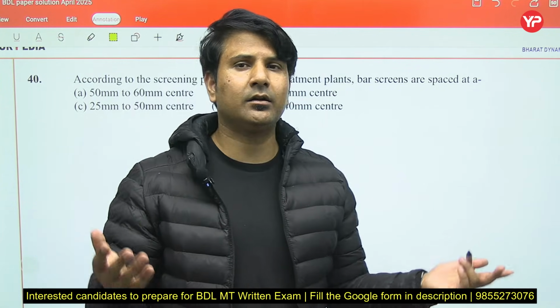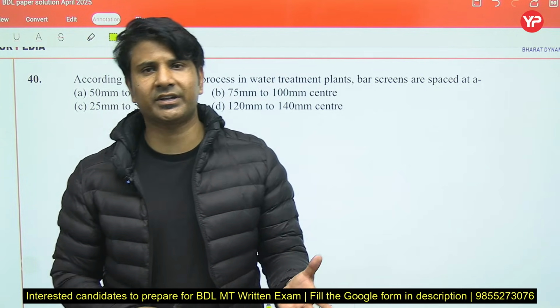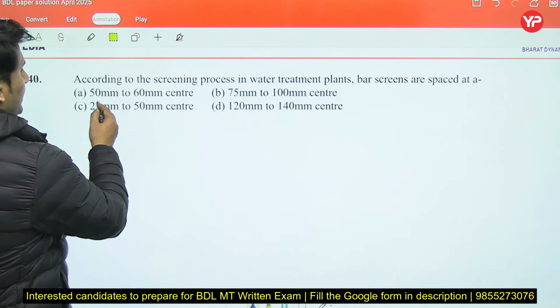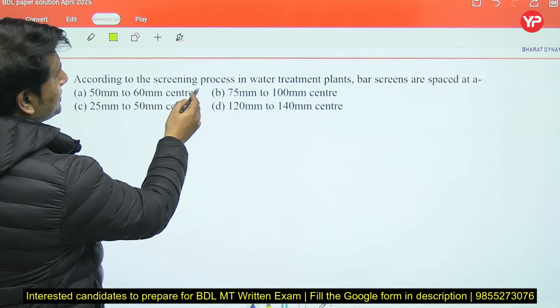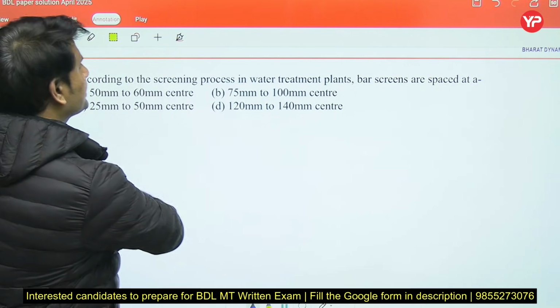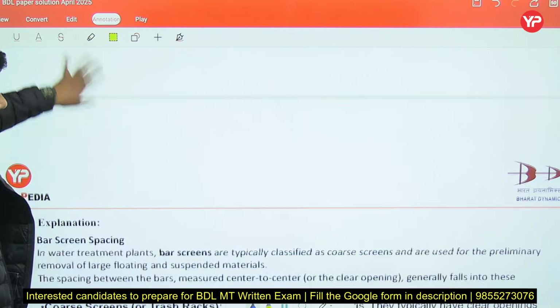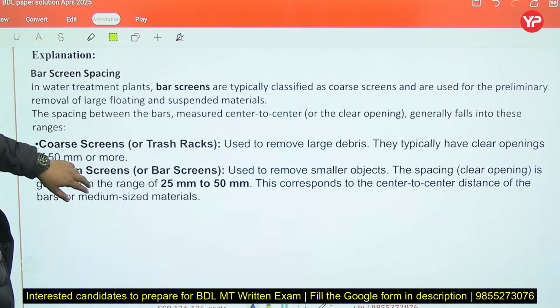So, there are two types of screen. One is coarse screen, second one is fine screen. So in the screening process in the water treatment plant, bar screens are spaced at 25 to 50 mm center to center. So they are talking about coarse screen, right?